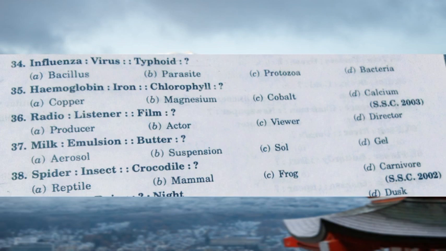So, the first method which I had explained is you have to know all the meanings of the words which they have given in a pair, as well as in the options. Even if you don't know, let's go to the next step, that is you have to relate the first pair which is given. You have to relate them well so that you can apply it on the answer.